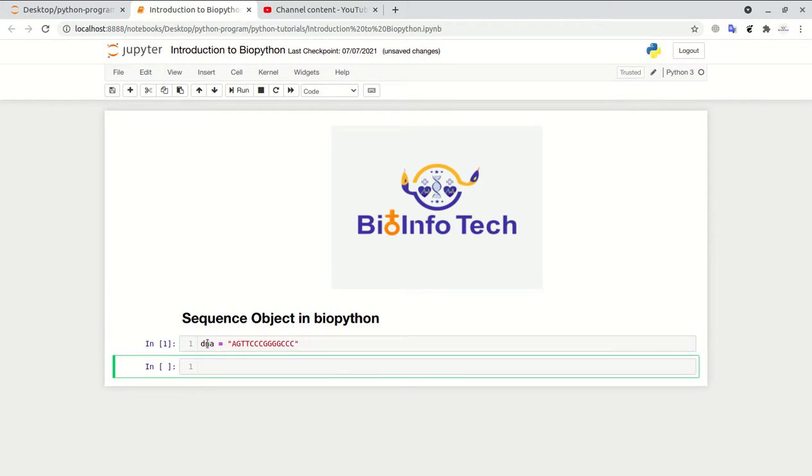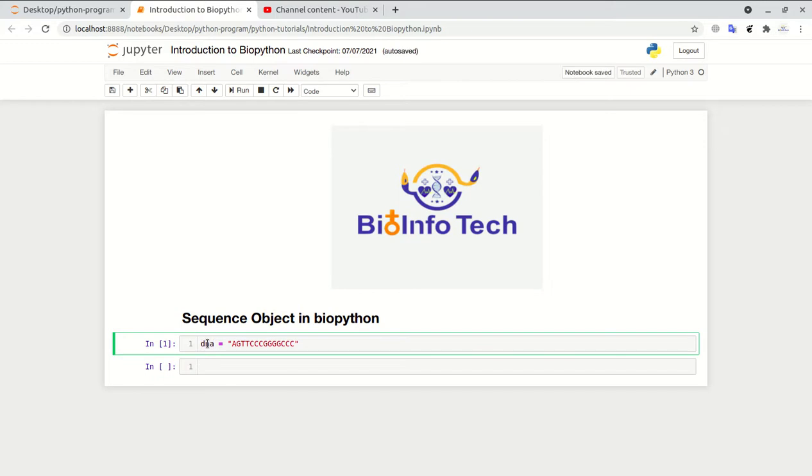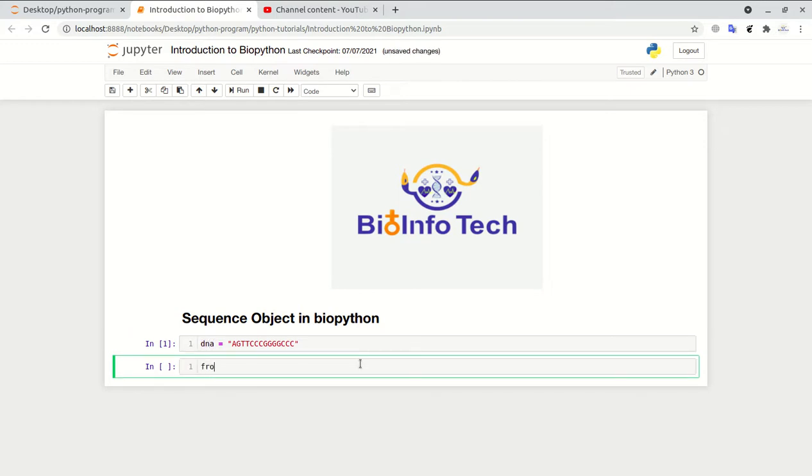Now I want to convert this DNA string into a sequence object. So I am importing Seq from Bio.Seq.